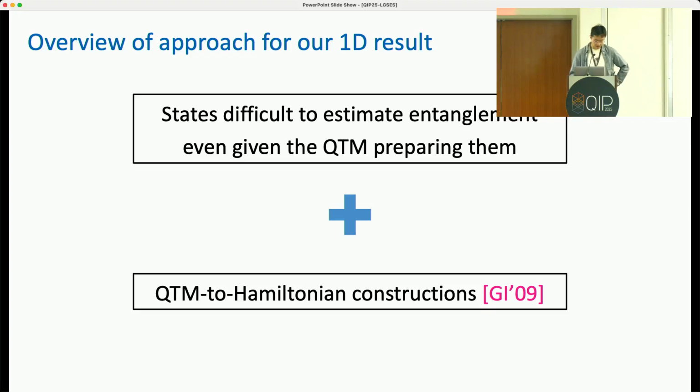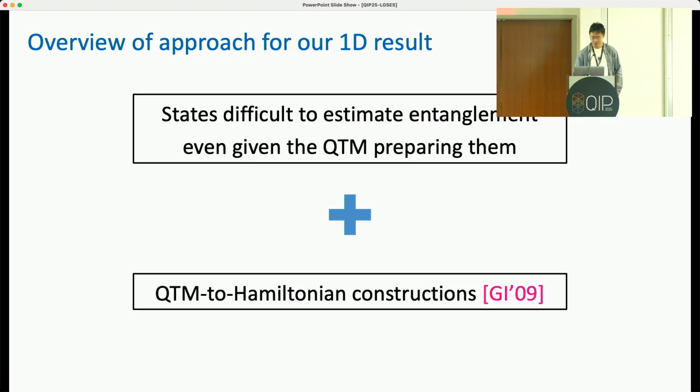In the rest of the talk, I'll give an overview on how to obtain these results, especially the one-dimensional one. There are two main building blocks for our results. The first building block is a set of quantum states whose entanglement is difficult to estimate, even if you're given the quantum Turing machine preparing them. Not only oracle access, but you can have the full classical description of this quantum Turing machine. Then this can be combined with our second building block, which contains a series of techniques on how to construct Hamiltonians out of quantum Turing machines, which is pioneered by this cornerstone work by Gottesman and Irani.